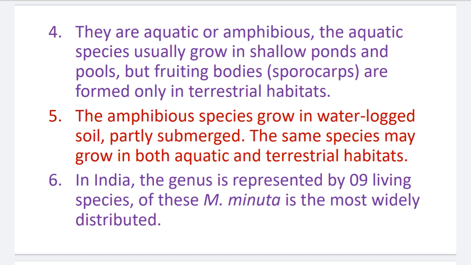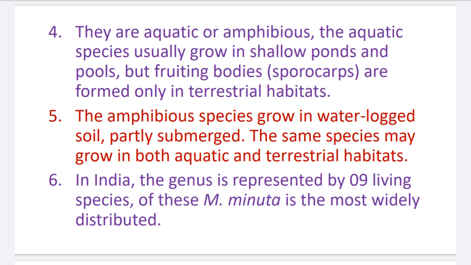Sporocarps means what? These are the fruiting bodies. They are the special structures present in the Marsilea called sporocarps, and they produce the spores. Number 5, the amphibious species grow in waterlogged soil, partly submerged. Some species may grow in both aquatic and terrestrial habitats. So the Marsilea shows the amphibious habit, as they are aquatic as well as growing in waterlogged conditions.